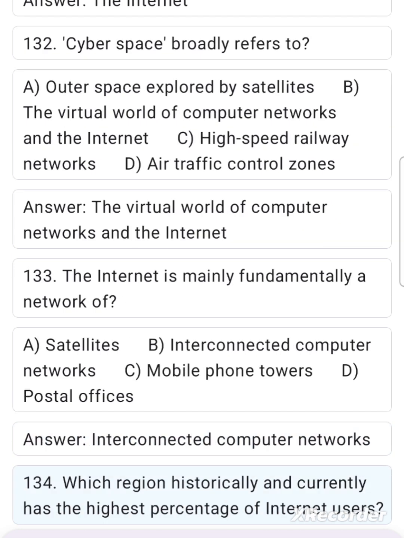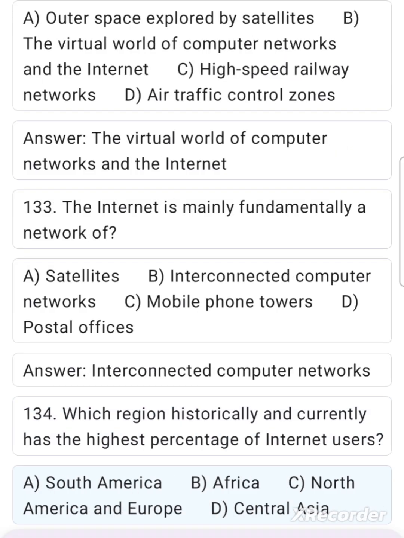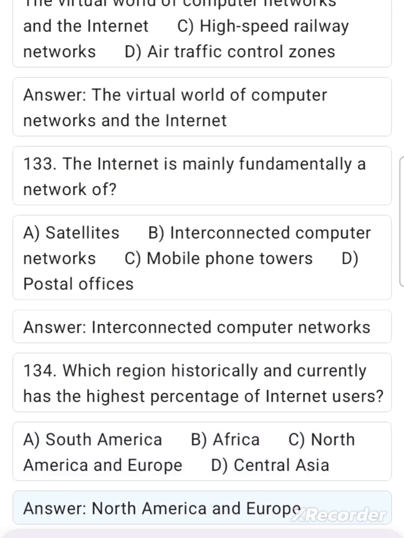134. Which region historically and currently has the highest percentage of Internet users? A. South America. B. Africa. C. North America and Europe. D. Central Asia. Answer. North America and Europe.